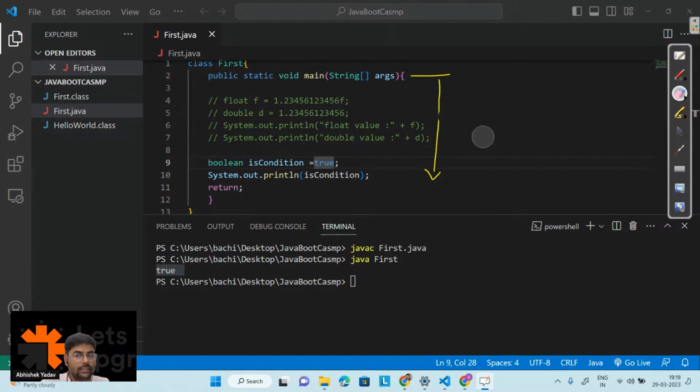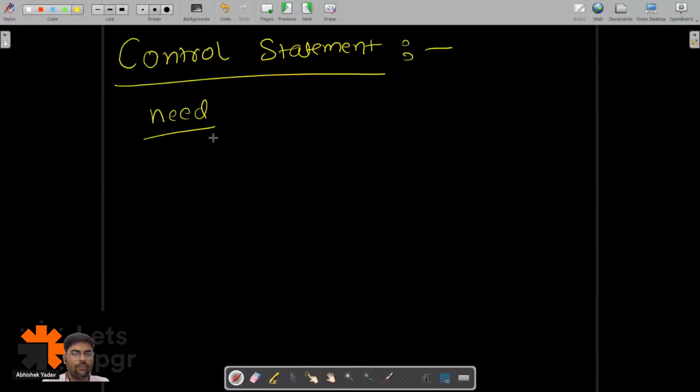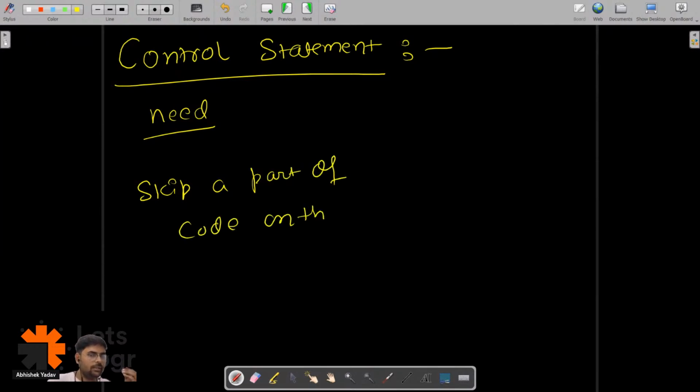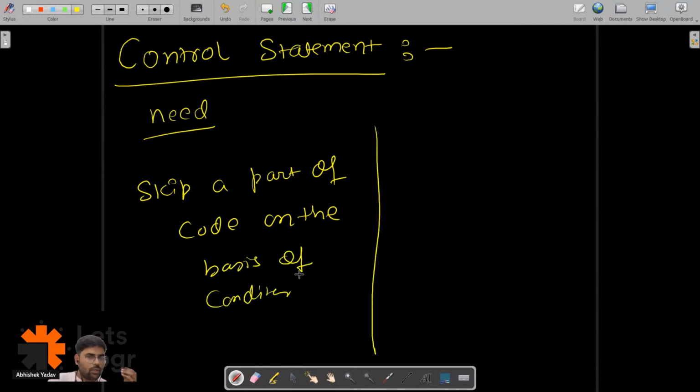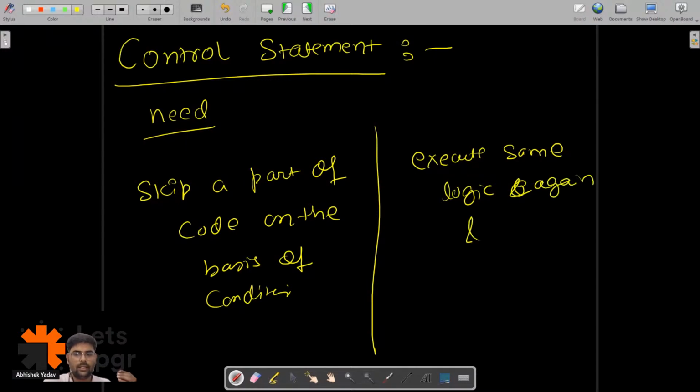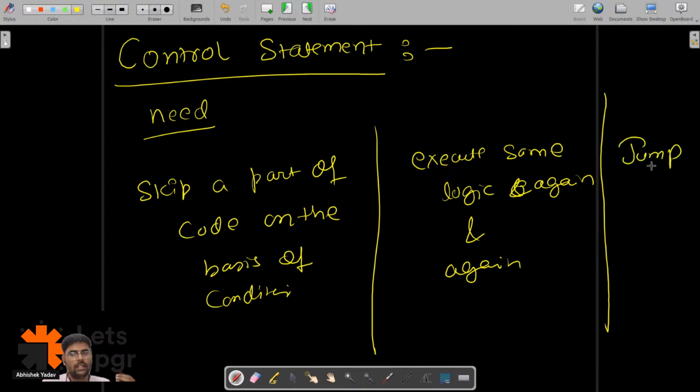There will be some cases where I have to skip a part of the code on the basis of some condition, or I have to execute the same logic again and again, or I have to jump from one part of the code to another part.